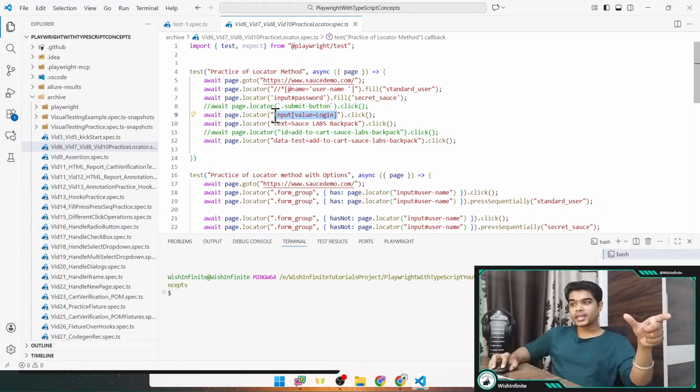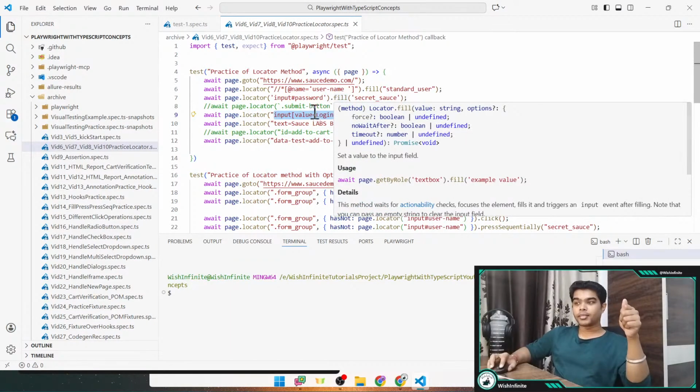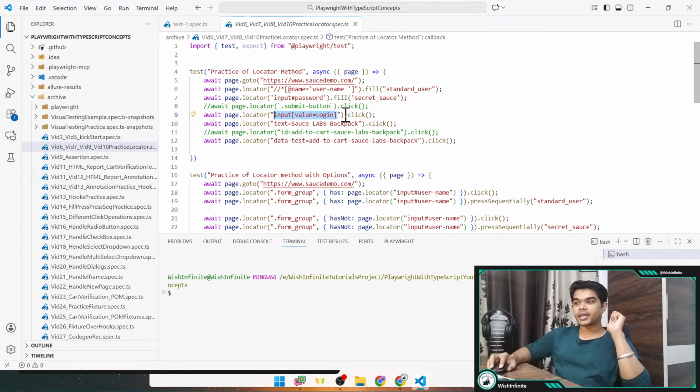You can also provide CSS selectors like this here, right? Let's say you have only a single button, so you can simply provide that HTML tag also within this locator method. So you need to provide page.locator, and then within the quotes, single or double, you can provide your identifier, XPath, or CSS selector. And it would be able to identify that element uniquely if you provide the correct identifier here, and on that you can perform any operation.